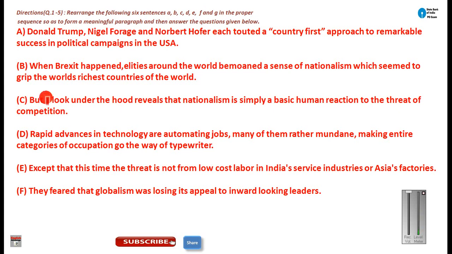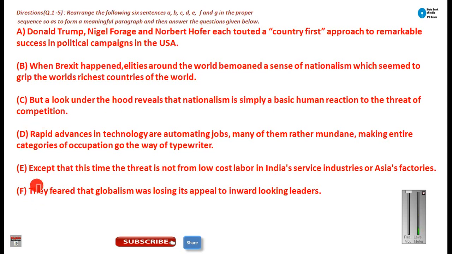Okay. Now this cannot be the first sentence, C, because it is starting with 'but'. And this paragraph cannot start with E also, because it is starting with 'except'. And F cannot be the first sentence, because normally a sentence cannot start with a pronoun. So here is the pronoun. Now you have to figure out which first sentence this pronoun sentence can be replaced with.